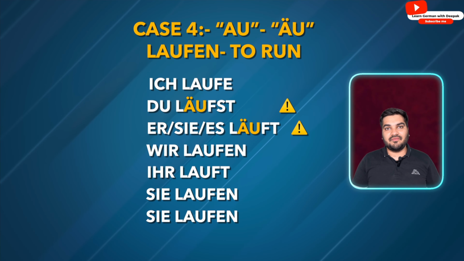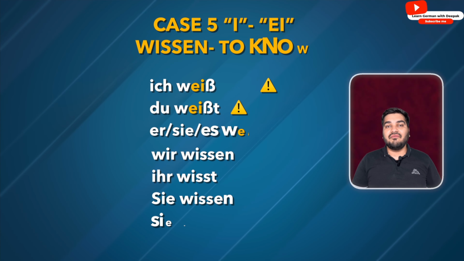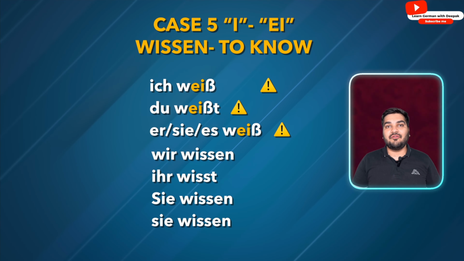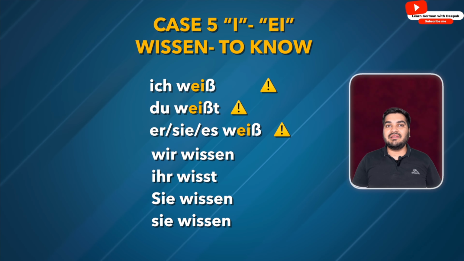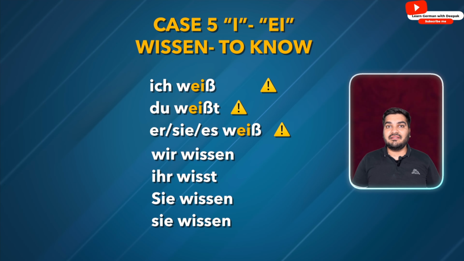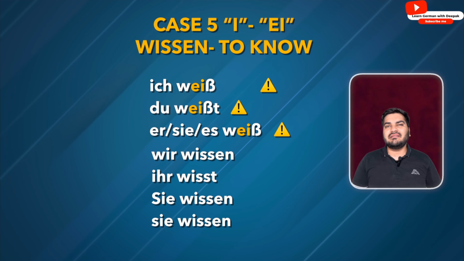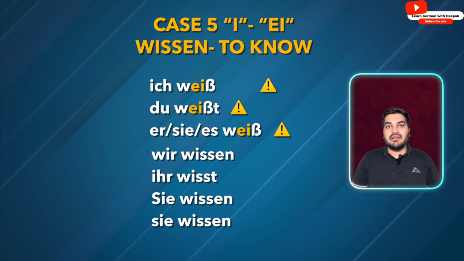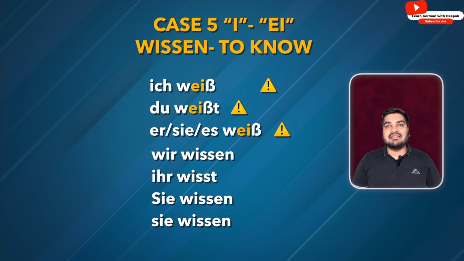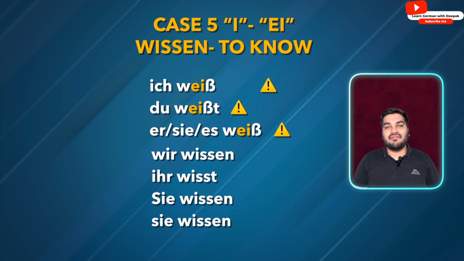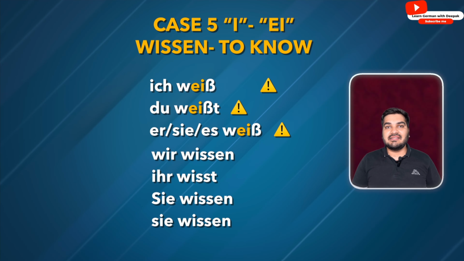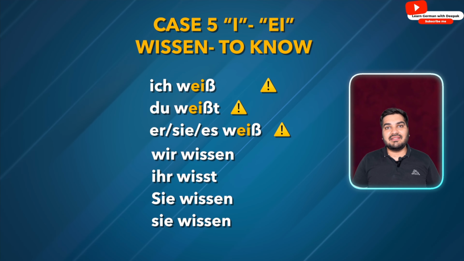Now the last case is when we have i in the Verbstamm and it becomes ei. For example, wissen. Wissen means to know. Ich weiß. As you can see here, we are not even using e at the end. So you can take this as an exception. Du weißt, er weiß, sie weiß, es weiß, wir wissen, ihr wisst, sie wissen.